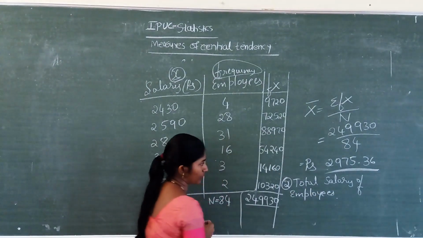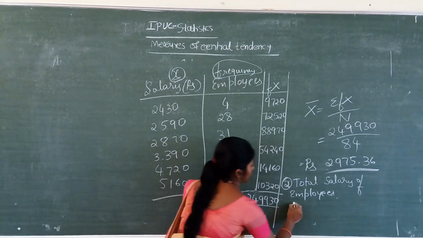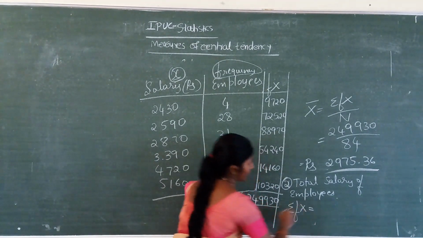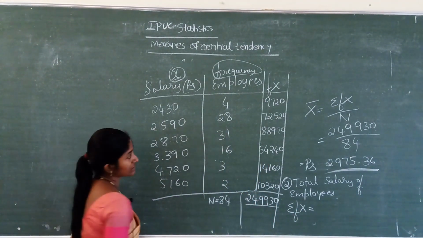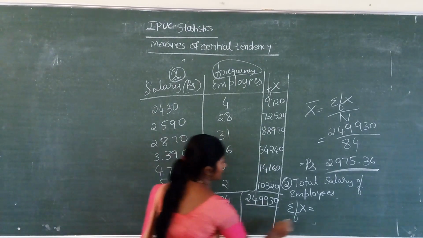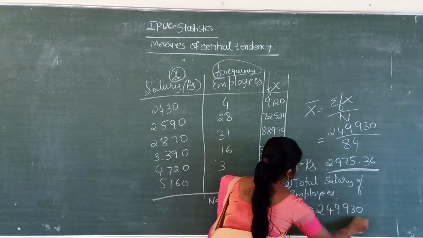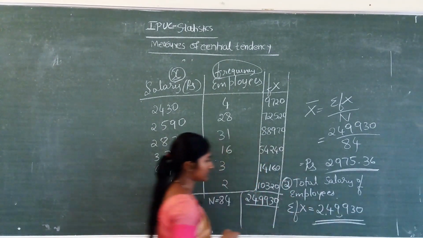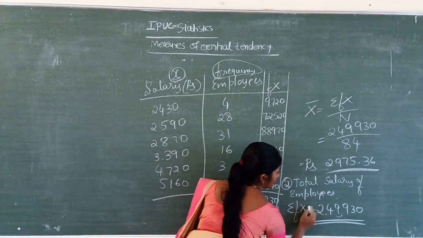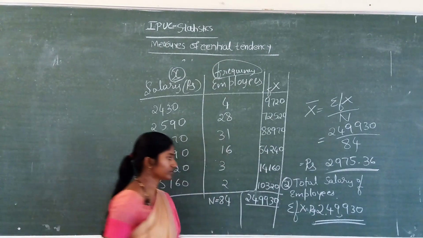Total salary of employees is sigma fx. What is the total salary? 249930. This is the answer, rupees, this much.